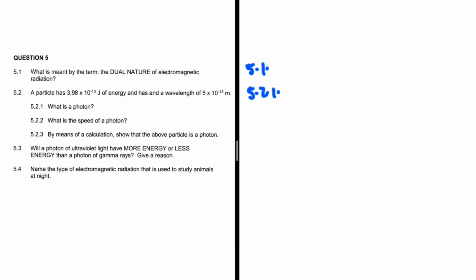Let's go ahead and take a look at 5.2.2. What is the speed of a photon? We know that the speed of a photon, the speed of light, c, is equal to 3 times 10 to the power 8 meters per second. Nothing moves at a speed faster than that of light. And then